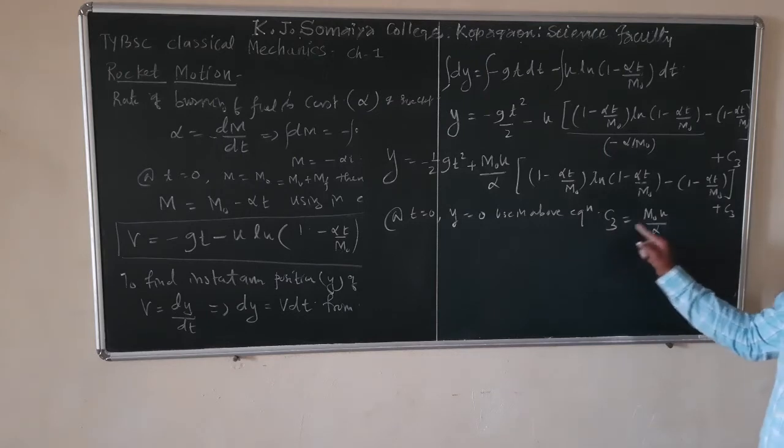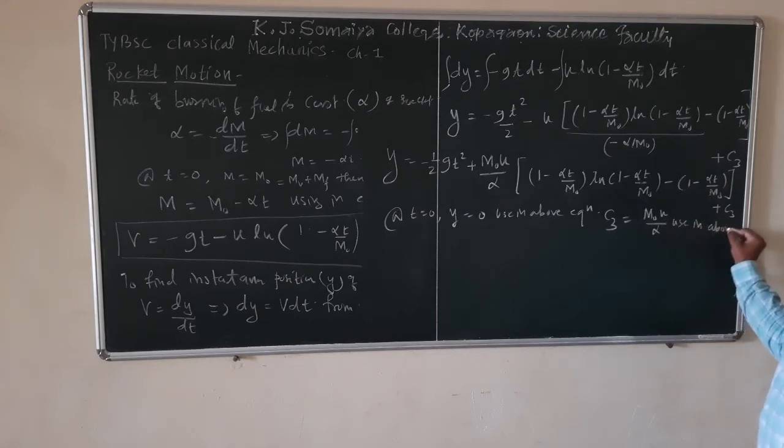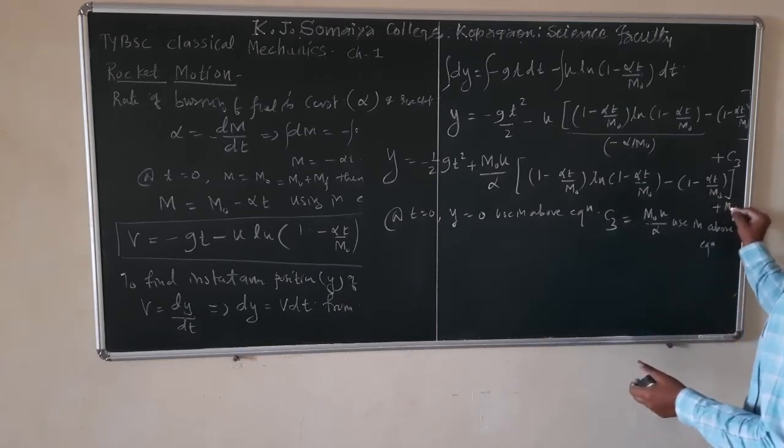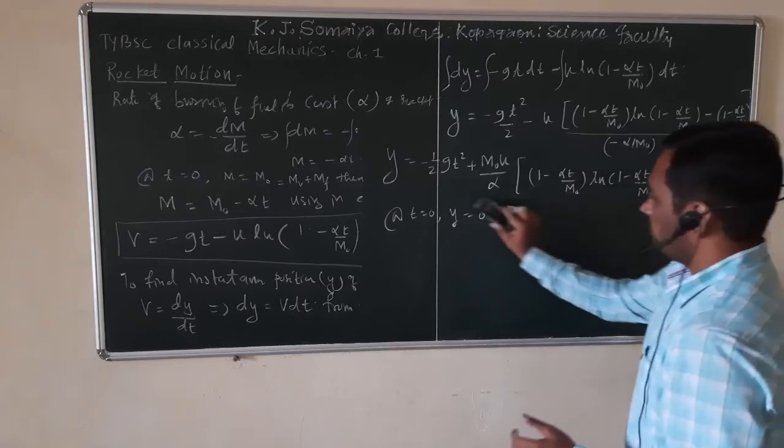So c3 is m0 u upon alpha. Use it in the above equation. If you substitute the value of c3, which is m0 u upon alpha, in this equation, we have to put m0 u upon alpha here.